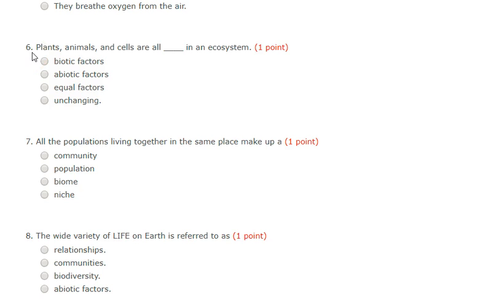Number 6. Plants, animals, and cells are all blank in an ecosystem. What are all plants, animals, and cells in an ecosystem called? Biotic factors, abiotic factors, equal factors, or unchanging.